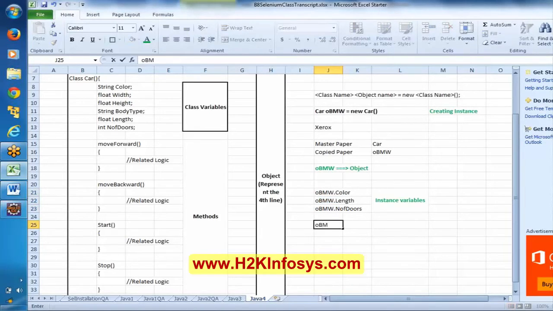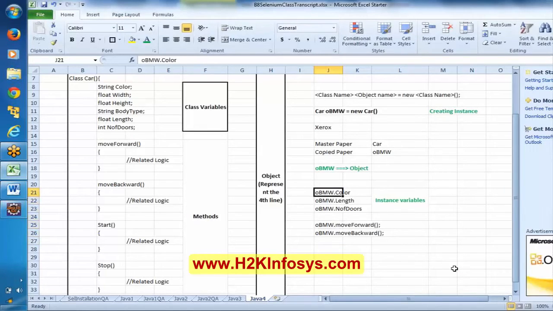I can also make use of this one. So OBMW dot, I can use these methods: move forward, move backward. OBMW move forward, OBMW move backward. I can use these methods too.